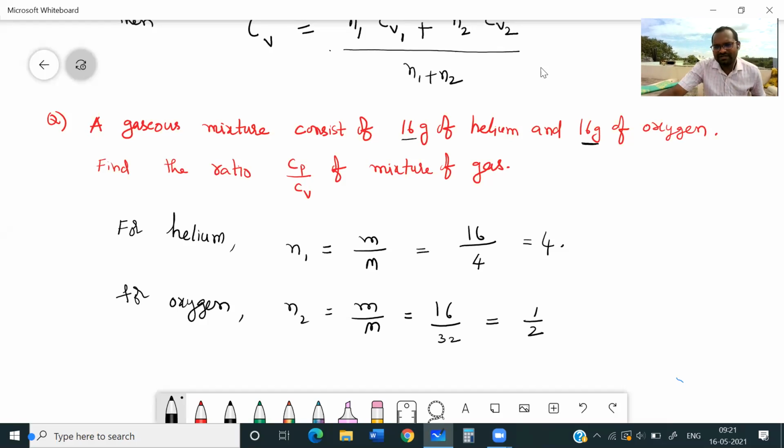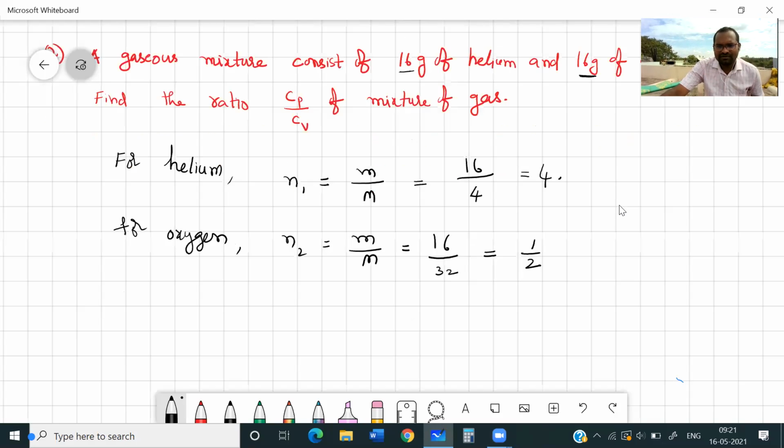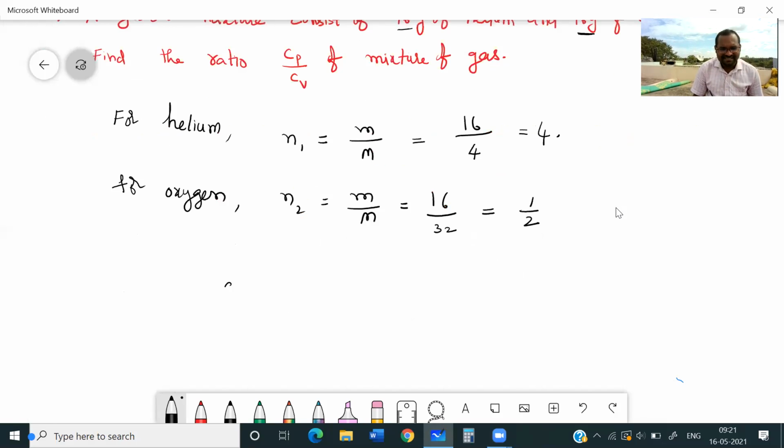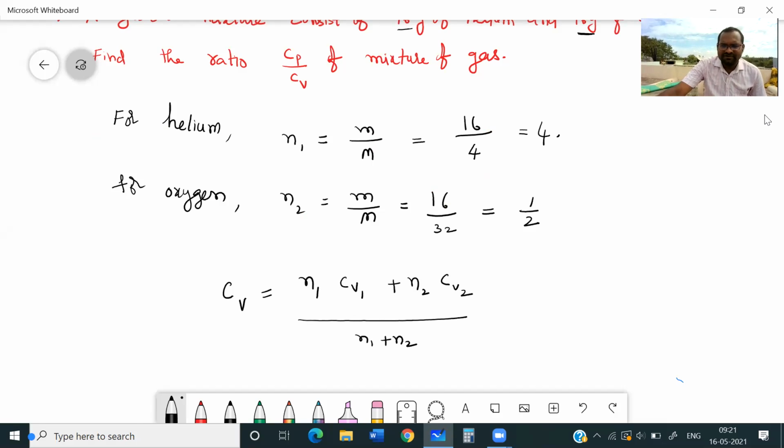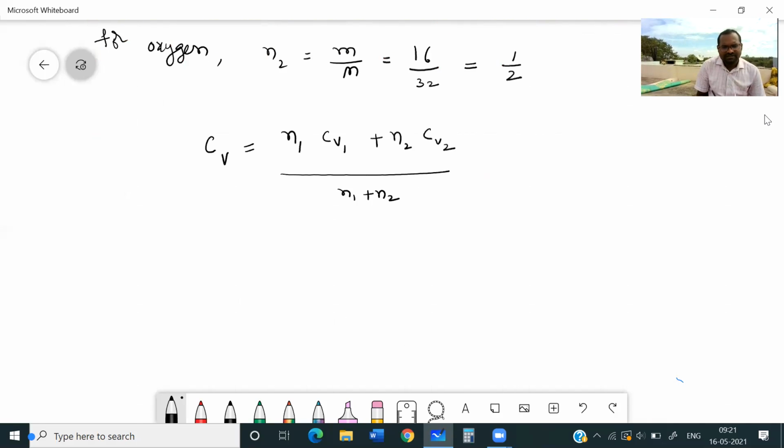Now let us find what Cv is. Cv is N1 into Cv of the first gas plus N2 into Cv of the second gas, upon N1 plus N2. Now the N1 value we just got is 4, into Cv of the first gas.